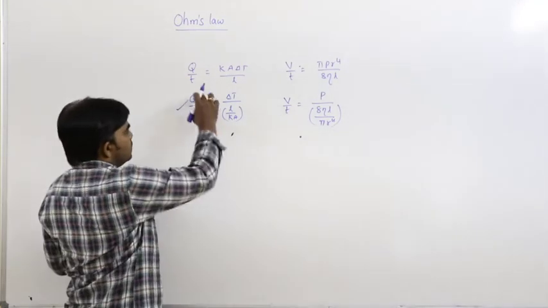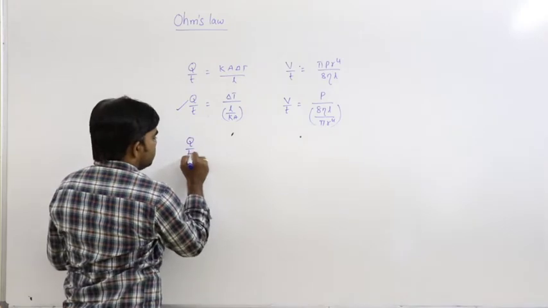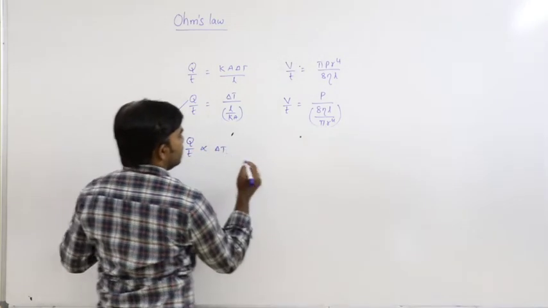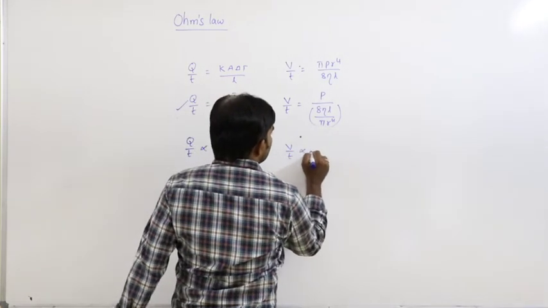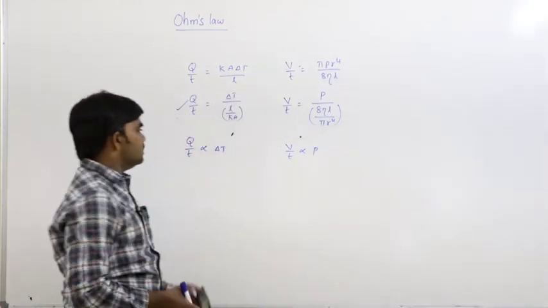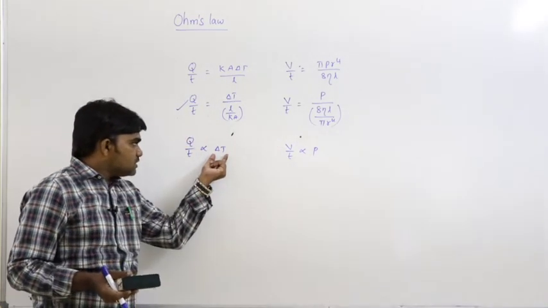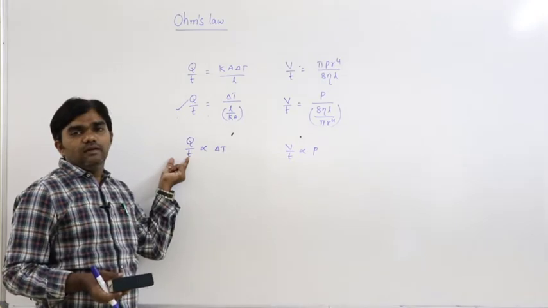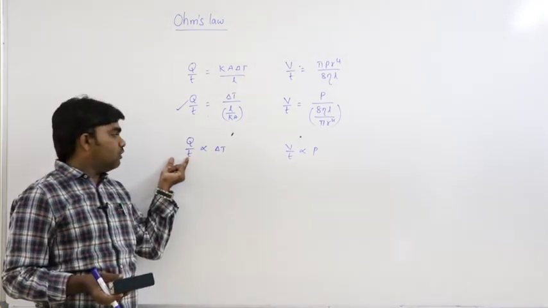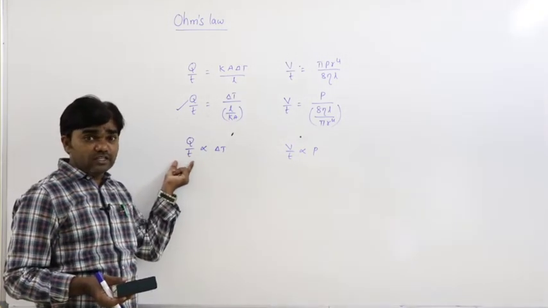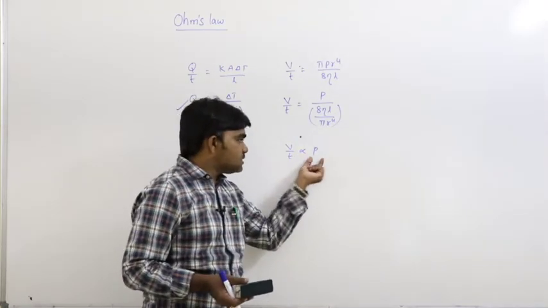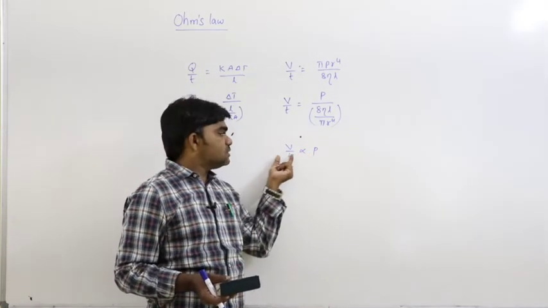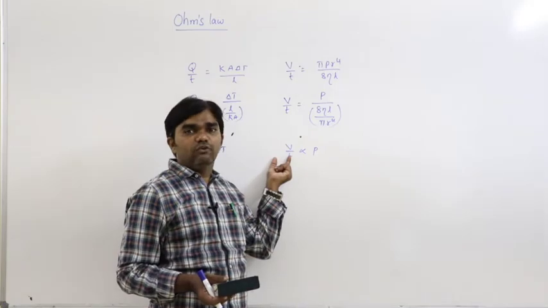So that means from this here we can write Q by T directly proportional to delta T and V by T directly proportional to pressure difference. So that means temperature difference exists, then only heat energy flow, rate of flow of heat exists. If the pressure difference exists, then only rate of flow of fluid exists.